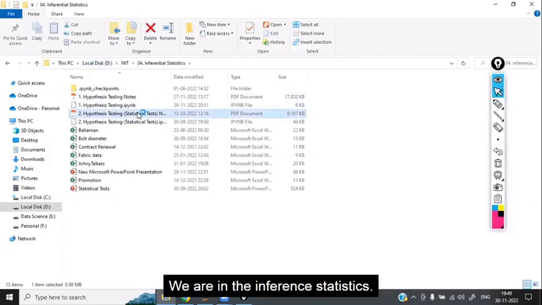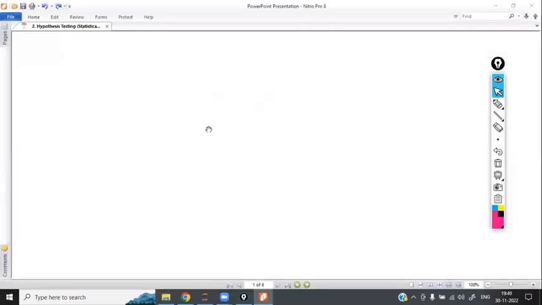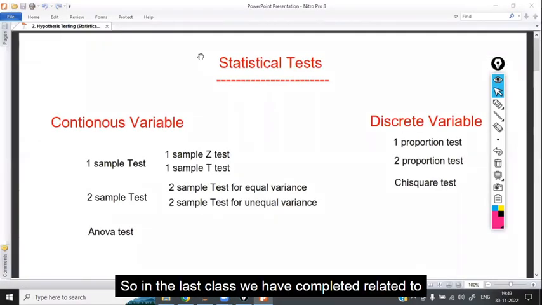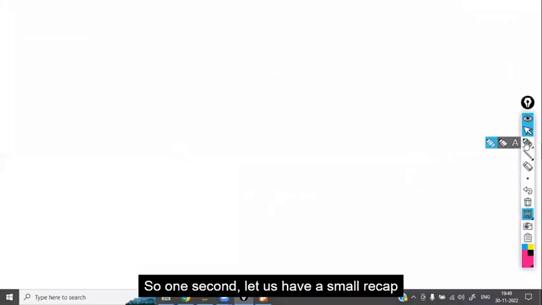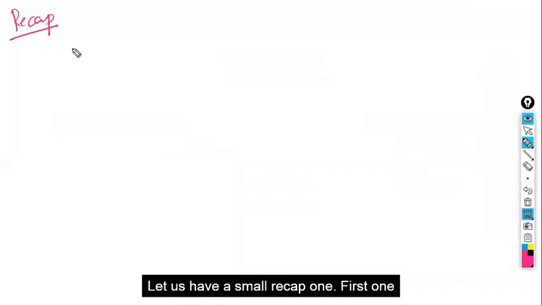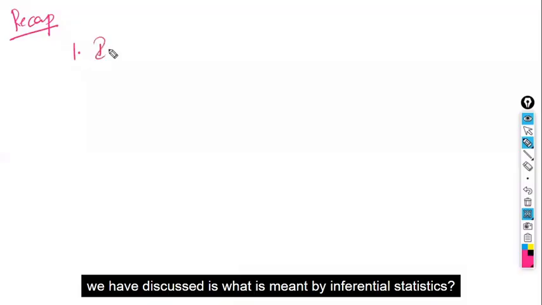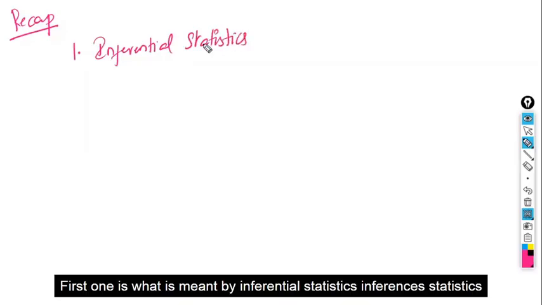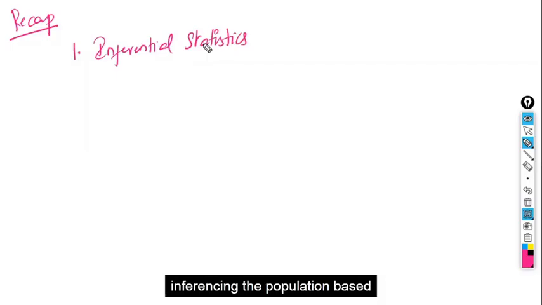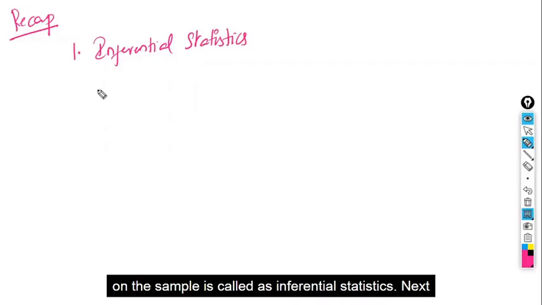We are in the inferential statistics. In the last class, we completed the inferential statistics. Let us have a small recap of whatever we have discussed. First, what is meant by inferential statistics? Inferential statistics means inferencing the population based on the sample.